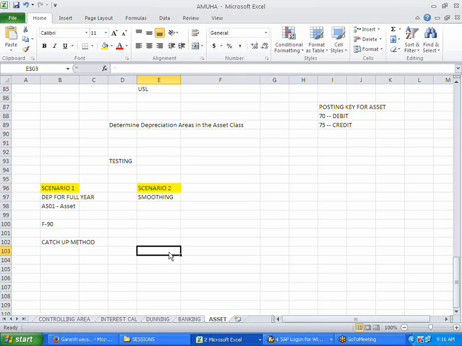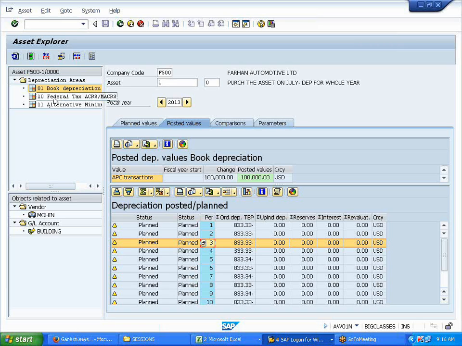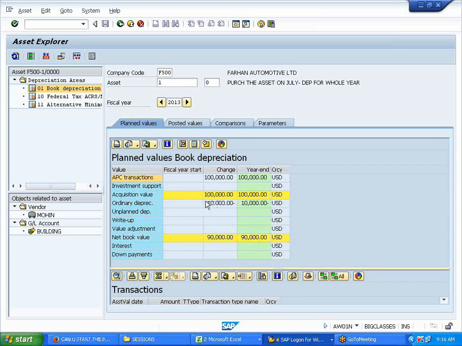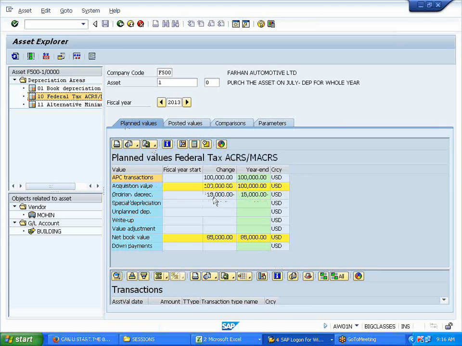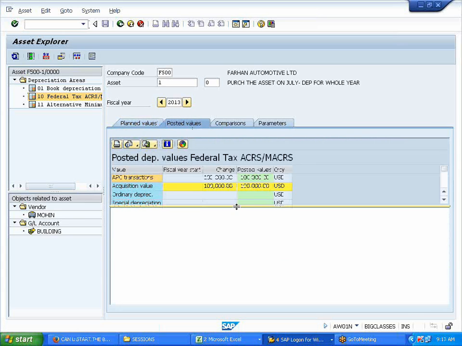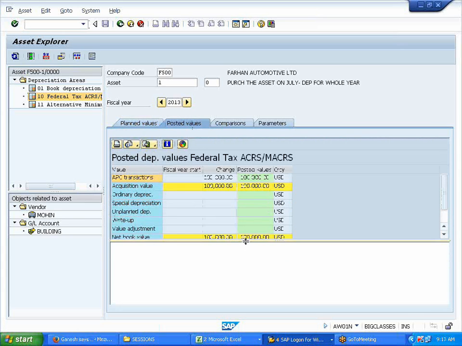I hope everyone is clear now on this. Okay, so we have seen this. Apart from that, we need to see federal tax also, right? Is the depreciation calculation perfect? 10%, right? Now see federal, 15,000, correct? 15% WDV. But it will not show in the posted values, because it is only for reporting, nothing else.